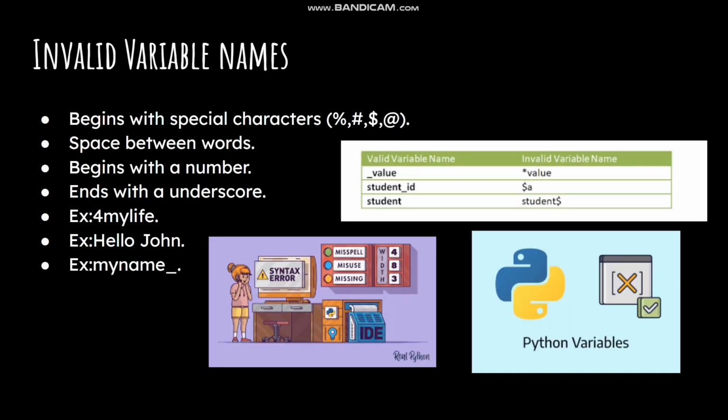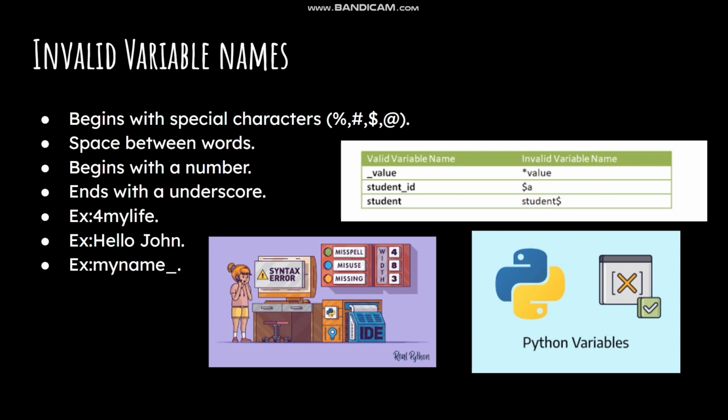Now we're going to go over invalid variable names. So invalid variable names begin with special characters such as a %, hashtag, money sign, @ symbol. Whenever you use these in the beginning, it creates an error. You can only begin with the underscore or a letter. You also can't begin with a number.